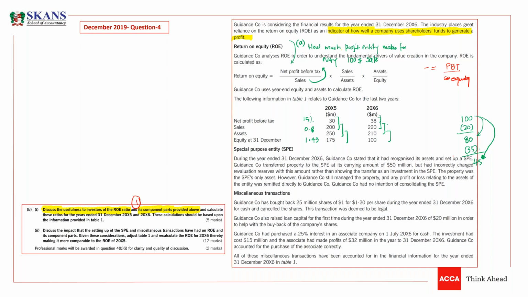So that's it. Sales to assets ratio will reflect how the assets are being utilized to generate sales.